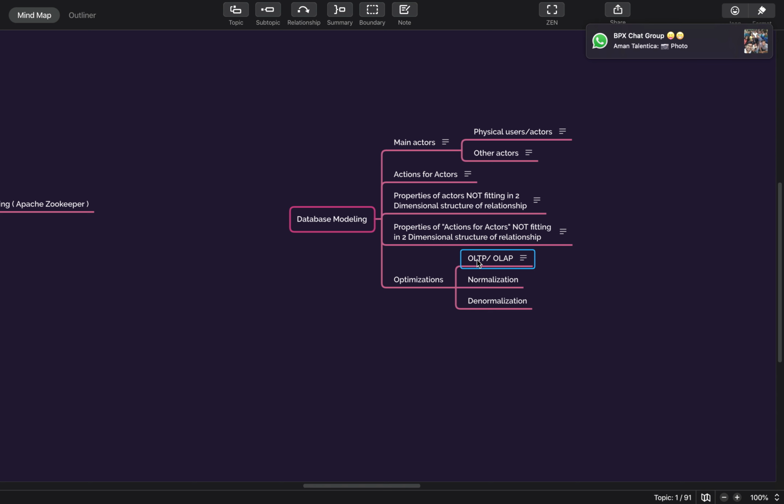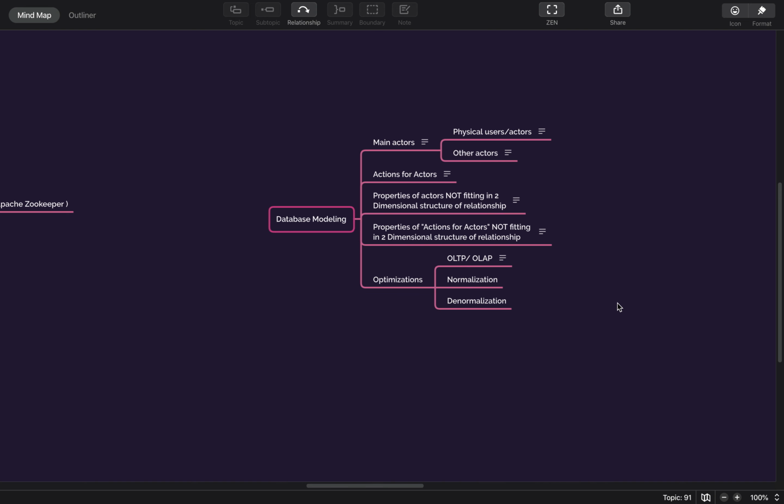It could be for transactional use, or it could be for analytical use. Based on that you should design your database in a more normalized form or more denormalized form. So this particular portion is very important.